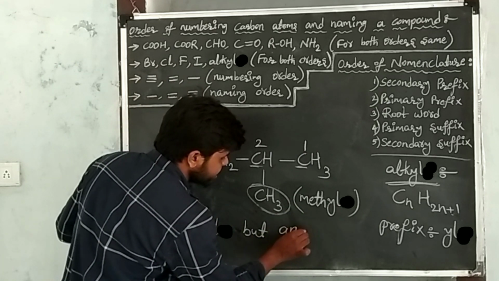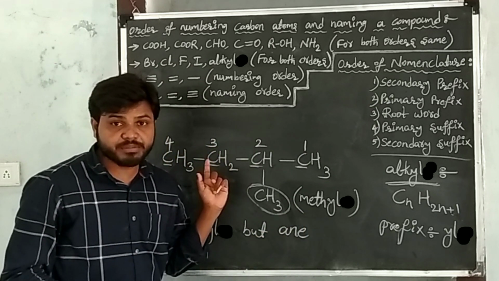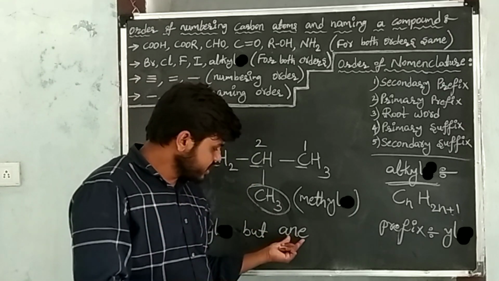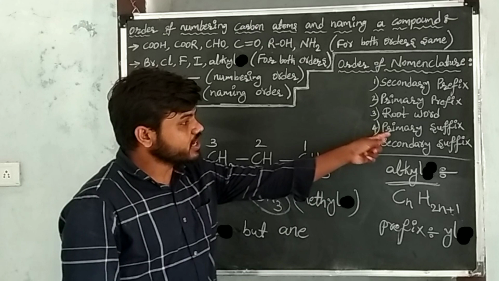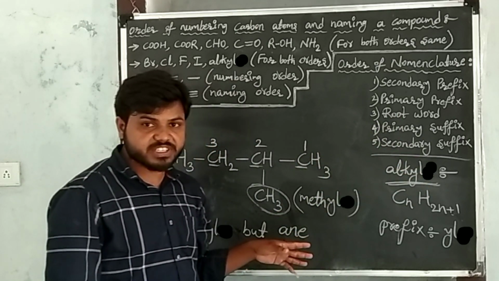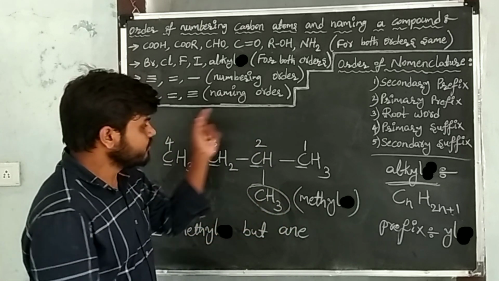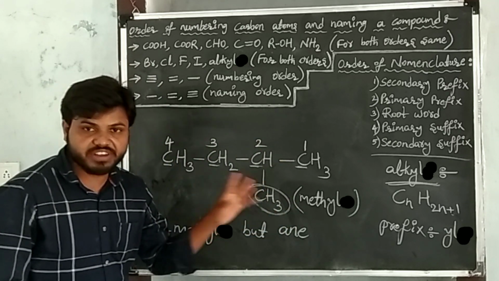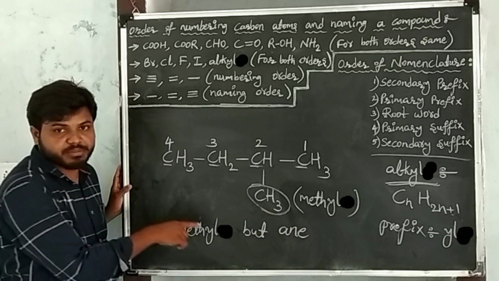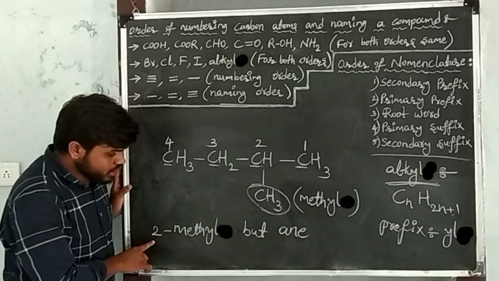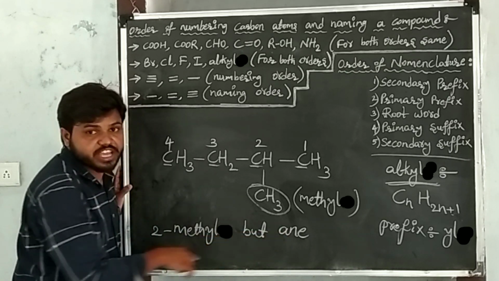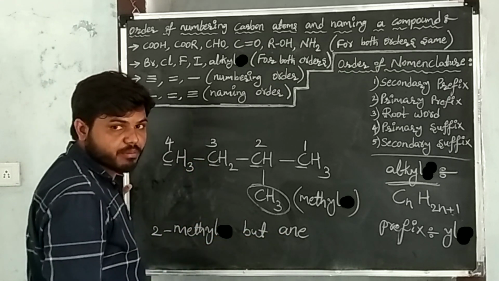The suffix of a single bond is "ane". In the given carbon compound, single bonds are present. That's why I am taking the suffix of a single bond, that is "ane". After writing the primary suffix, go to the secondary suffix. Here secondary suffixes are functional groups. Those functional groups are not present in the given carbon compound. So this is our required IUPAC name of the given carbon compound, that is 2-methylbutane. 2-methylbutane is the IUPAC name of the given carbon compound.